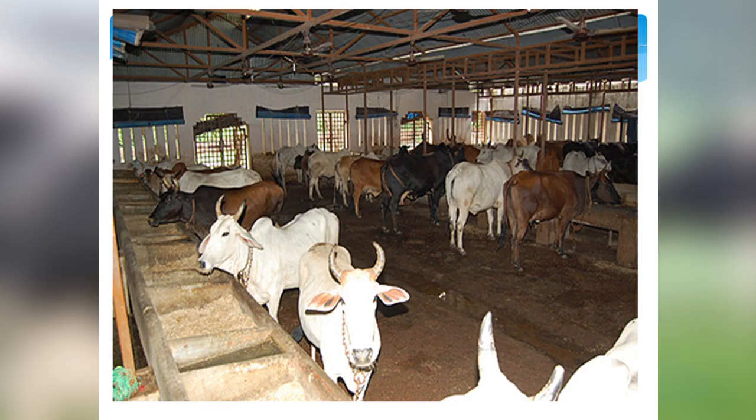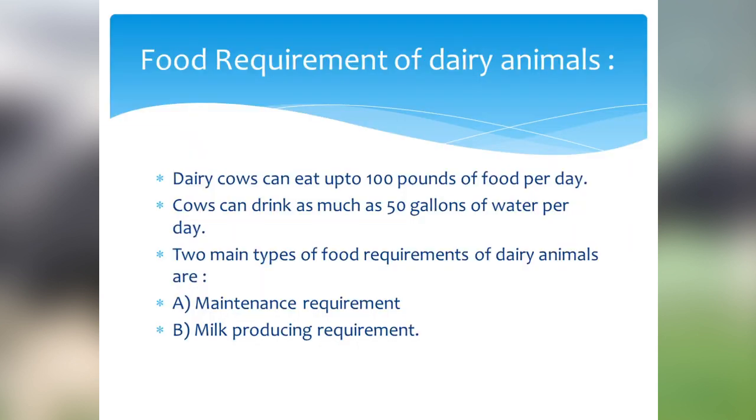Here you can see the picture of a cattle shed. Now what are the food requirements of the dairy animals? The dairy cows can eat up to 100 pounds of food per day, and these cows can drink as much as 50 gallons of water per day.